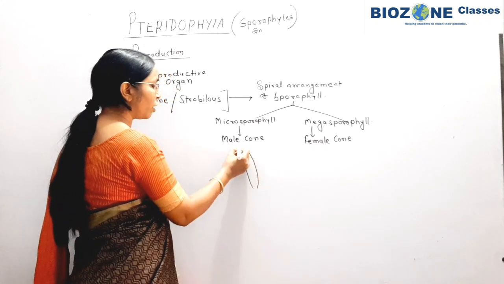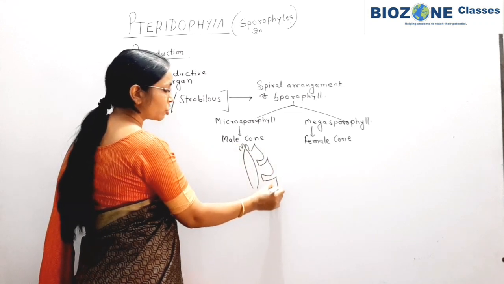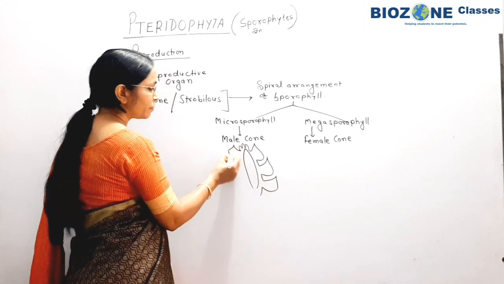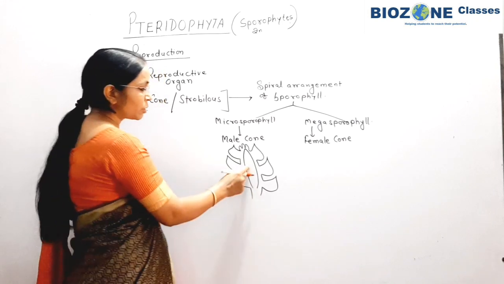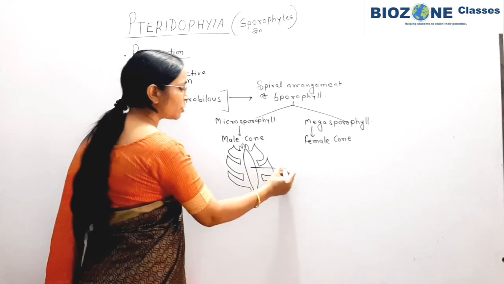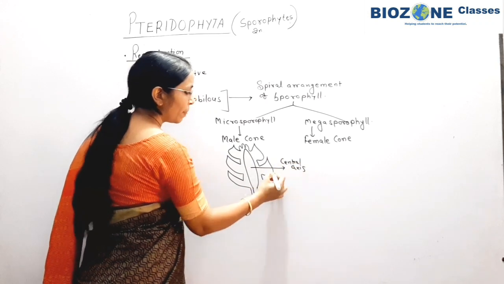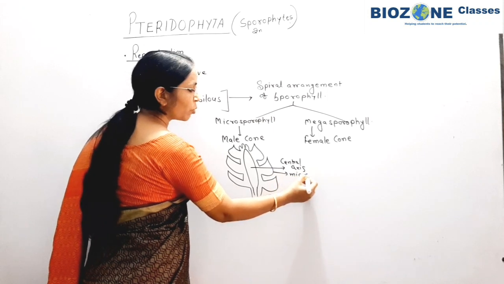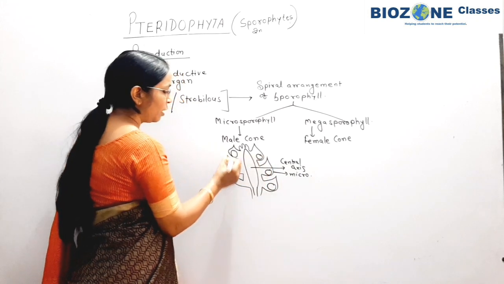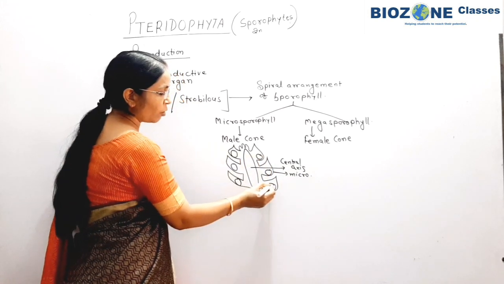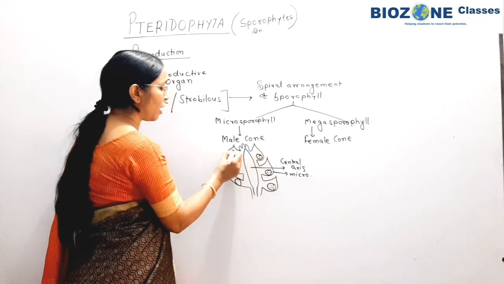A very short diagram I draw here only for explanation purpose, and this is the longitudinal section of the sporophyll. Like this, clear? So this is the central axis of the cone. This central axis shows the arrangement of sporophyll. Suppose this is our microsporophyll. Inside every microsporophyll, a microsporangium is present, and as a rule male gametes are always produced in large number. So here also microspores are produced in large number.